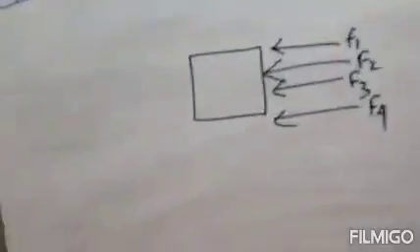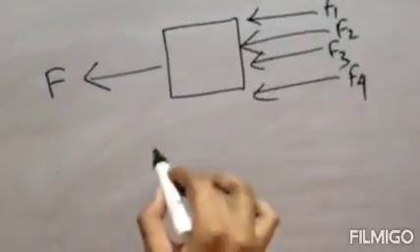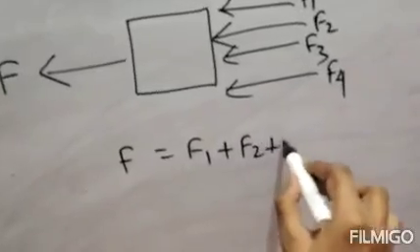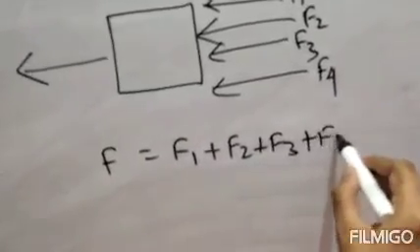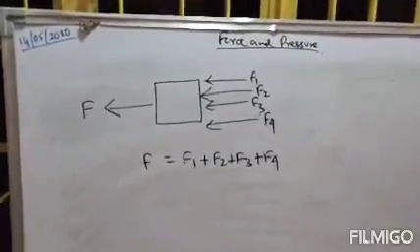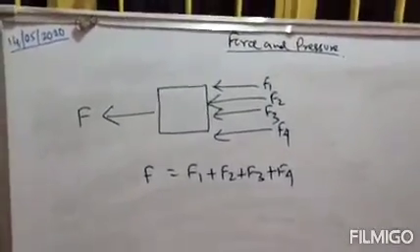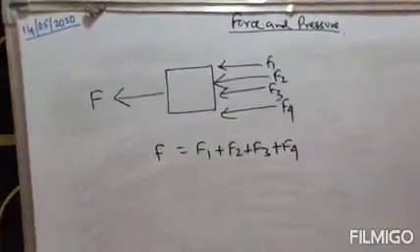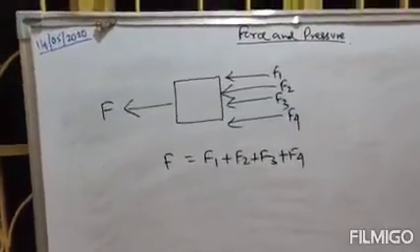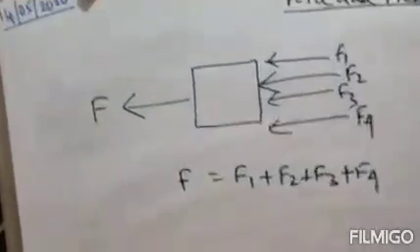That means if the resulting force is F, then the resulting force F equals F1 plus F2 plus F3 plus F4. That means if the forces are acting in the same direction on the same object, the resulting force will be the sum of the constituent forces. Clear? So this is the case for same direction force.